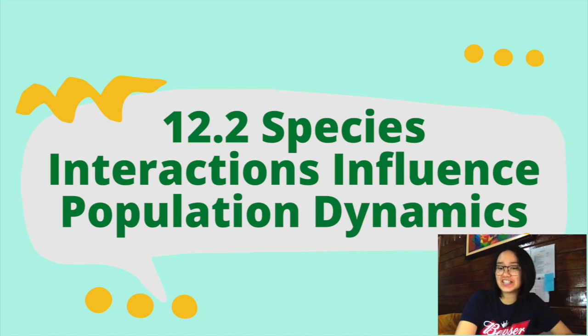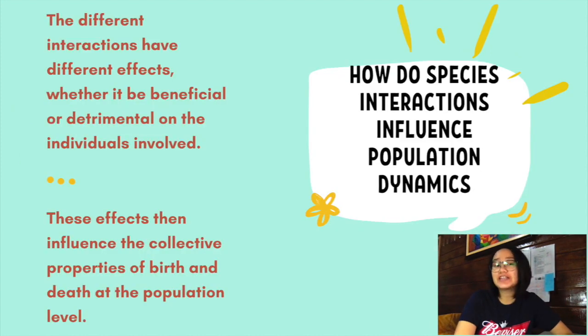So in the previous section, we have discussed the different species interactions. Now let's talk about how these different species interactions influence population dynamics. The different interactions have different effects, whether beneficial or detrimental, on the individuals involved. These effects then influence the collective properties of birth and death at the population level. Now let's apply this to a specific species interaction so we can understand how it works.